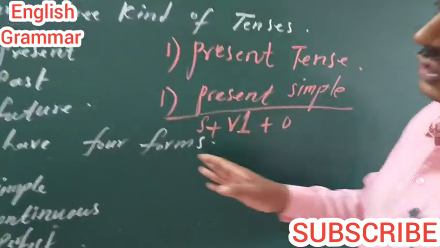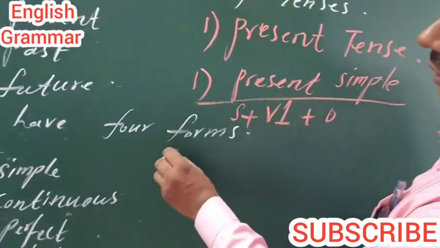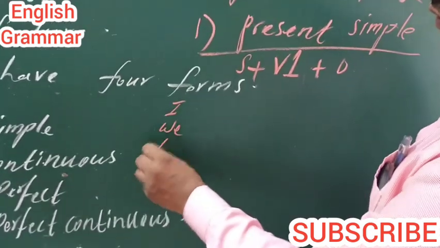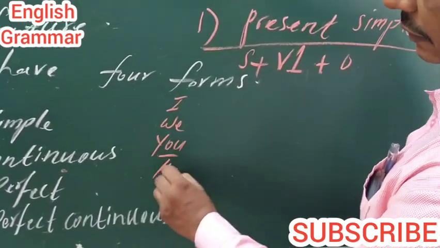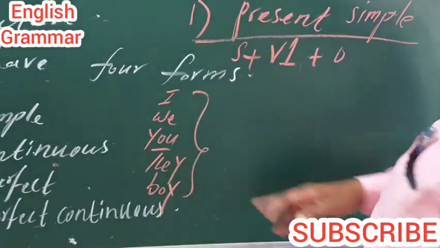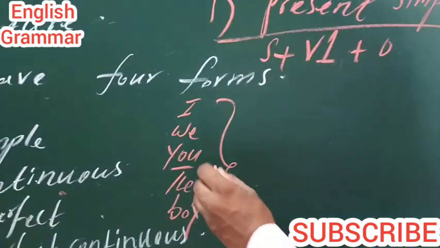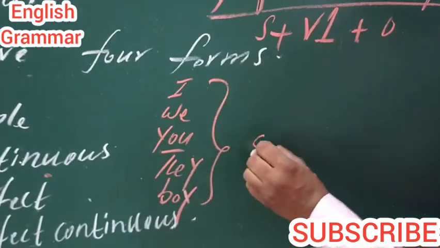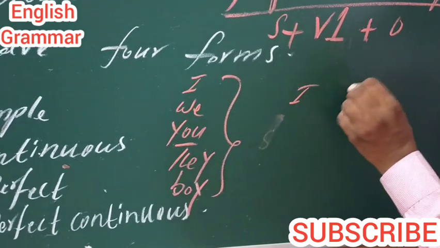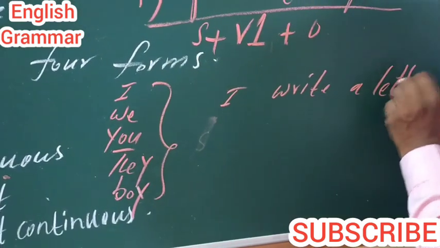You can say it is the structure of the sentence. Here are we, you, they, boys. These are pronouns. With these we use, for example, I write a letter.